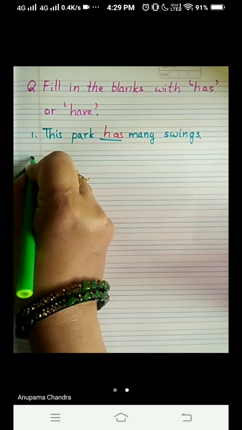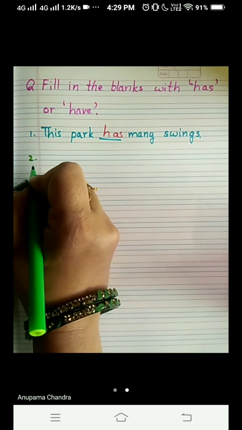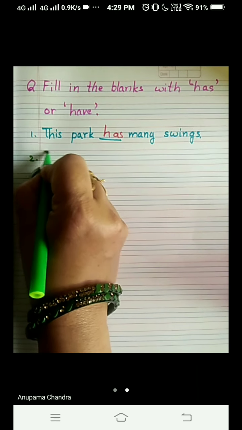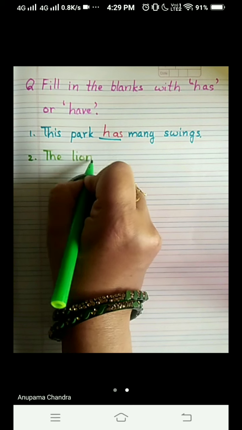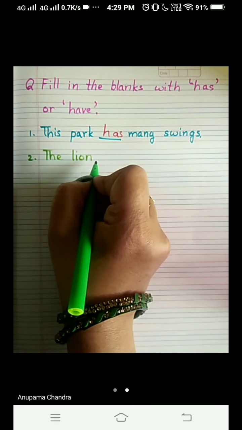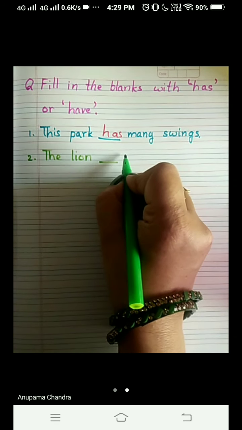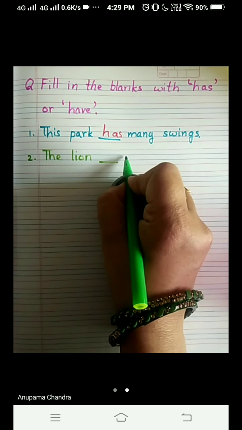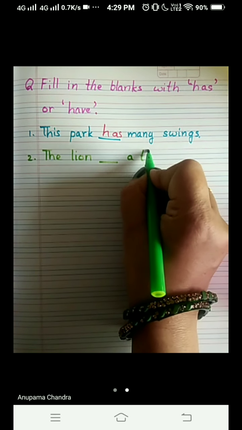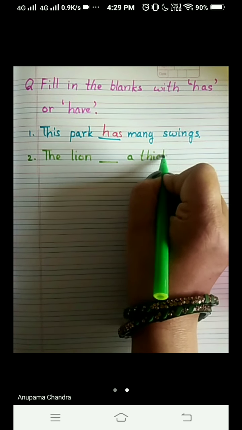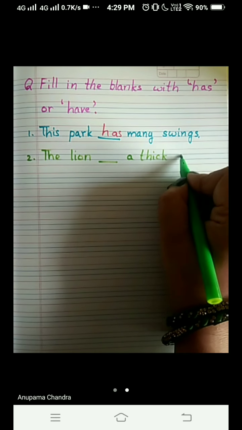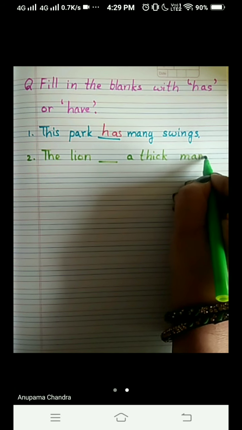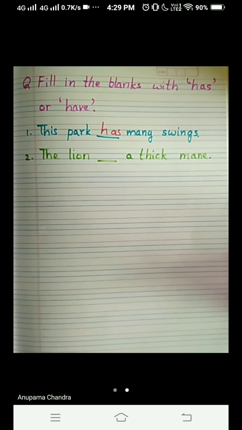Okay, now come to the next one. Number 2 is the lion, lion, dash a thick, thick mane, mane. What is mane, children?